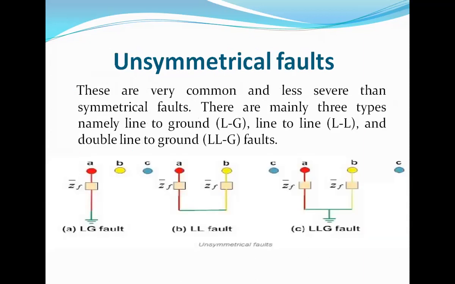Next, unsymmetrical faults. These are very common and less severe than symmetrical faults. There are mainly three types. Number one, LG fault; number two, LL fault; and number three, LLG fault. LG means line to ground fault, LL means line to line fault, and LLG means double line to ground fault. So these are the three types of unsymmetrical faults in an electrical power system.